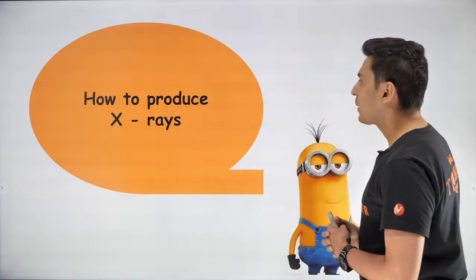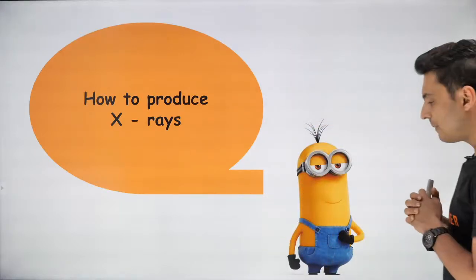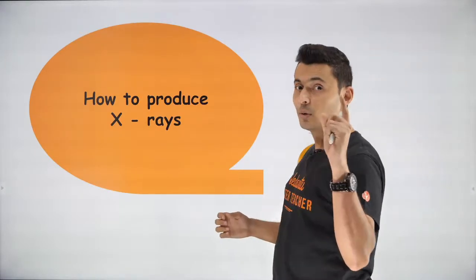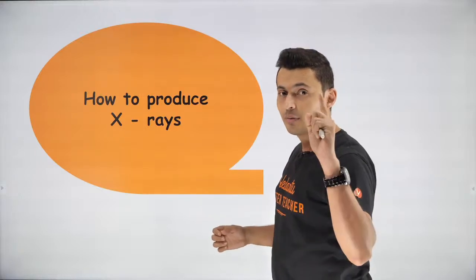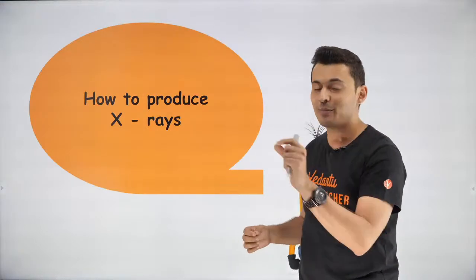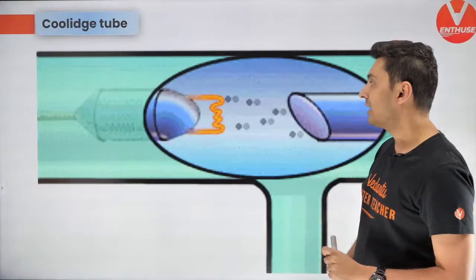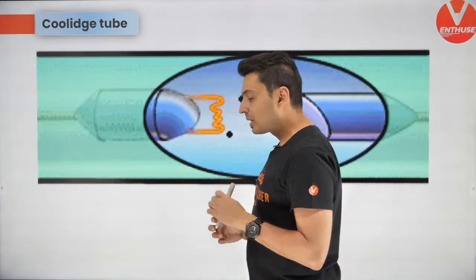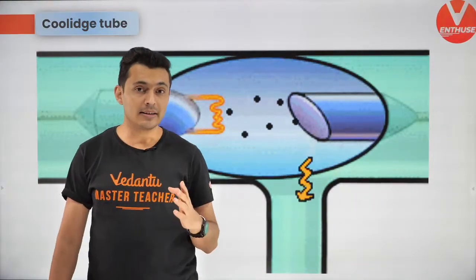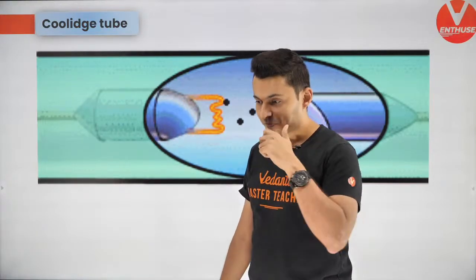And see what is so special about the production of X-rays, because that is going to be one of the major theory points from which questions are asked in JEE Mains as well as Advanced. So let's do this. Now, the basic setup for producing X-rays is called a Coolidge tube. So it is called a Coolidge tube.